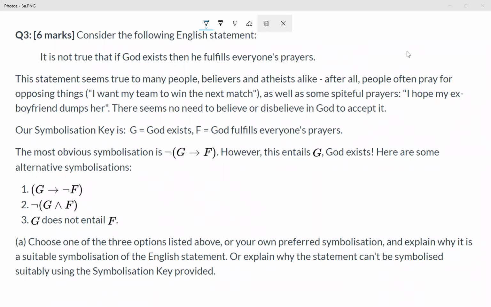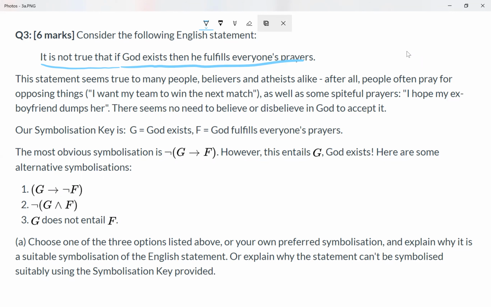Question 3a is an explain question, and in philosophy that means you need to give a view and justify it. So you need to justify it by giving some reasons why it's true. So the question is to symbolize this statement: it is not true that if God exists, then he fulfills everyone's prayers.